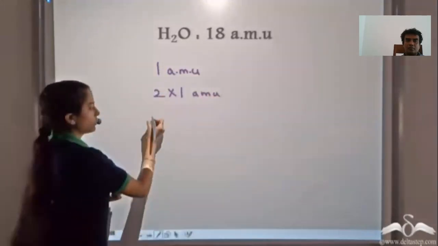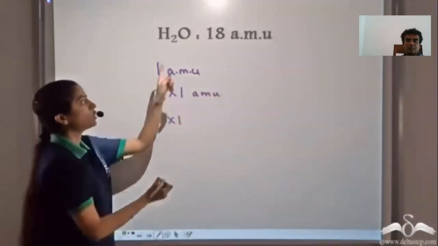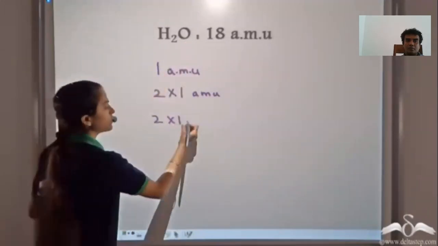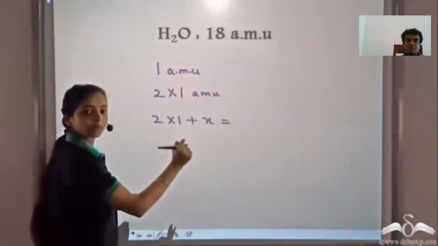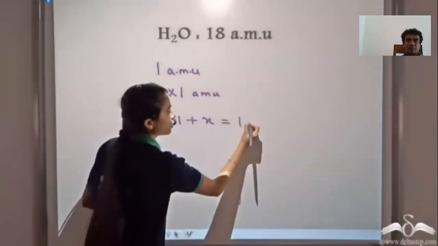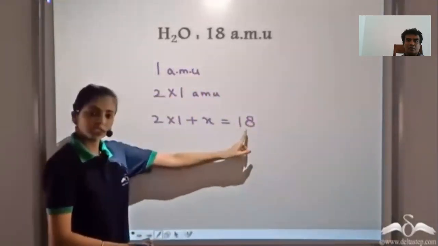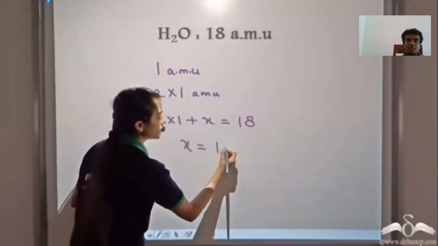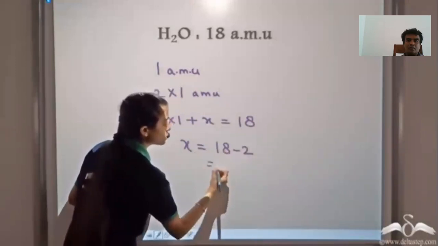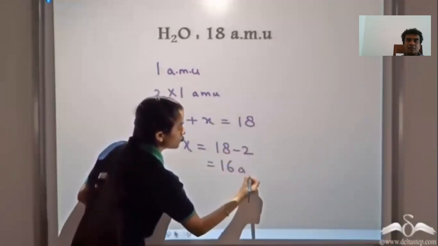We do not know the atomic mass of oxygen, so let's take it to be X. And we know the atomic mass of one molecule of water, which is 18. So we get the atomic mass of oxygen is 18 minus 2, or 16 atomic mass units.